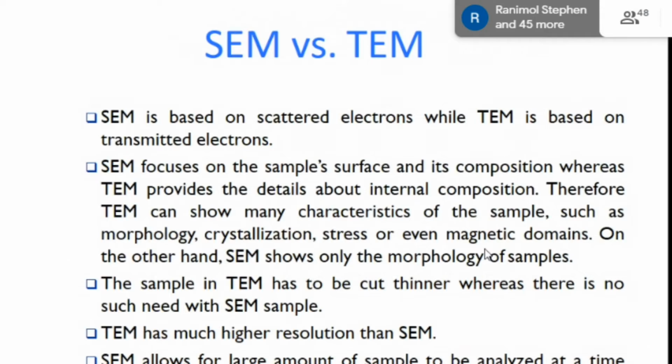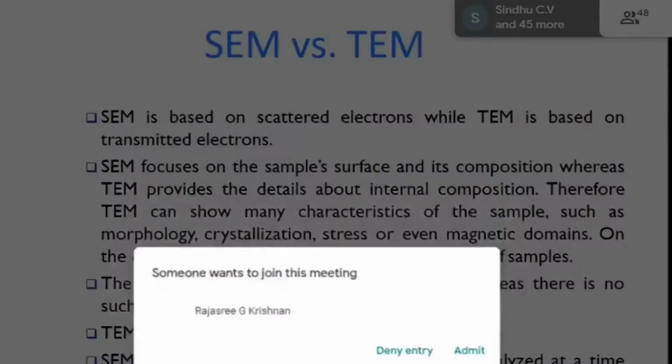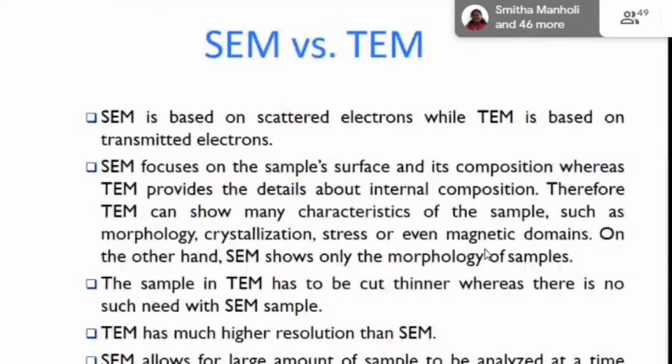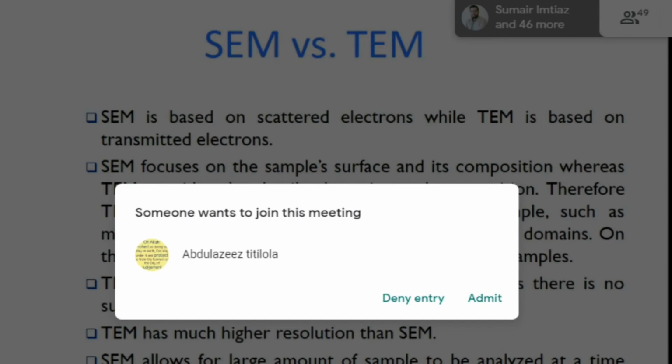So basically, in the comparison of SEM and TEM, I already told you that SEM uses scattered electrons for data collection, and the TEM uses transmitted electrons. In the SEM there are two pairs of lenses, in the TEM there are three pairs of electromagnetic lenses for higher resolution. SEM focuses on the sample surface and its composition, whereas from the TEM we can get the information of internal composition also. We can also get crystallographic structure information and the composition of our material compound. So therefore TEM is more useful.